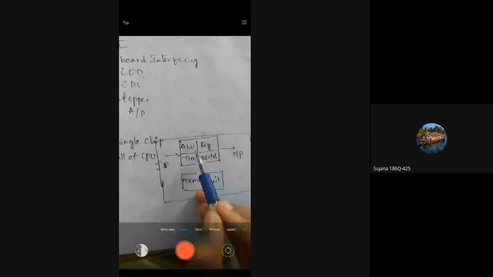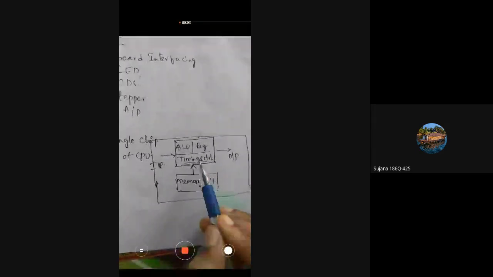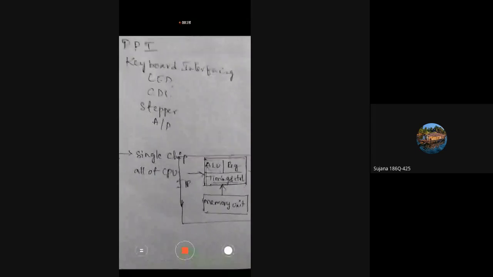In the block diagram of the microprocessor, the microprocessor contains the ALU, registers and timing control circuit. The timing control circuit is used to keep all the other parts of the system in step. Everything except these will be connected externally. That means we have to interface everything with the microprocessor. So what is meant by interfacing?